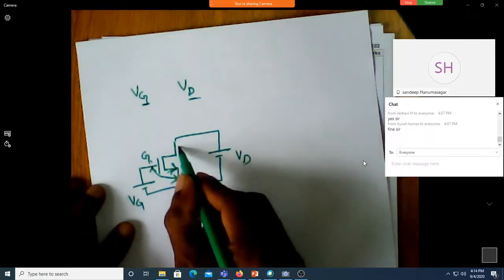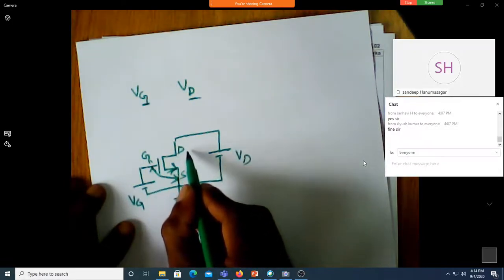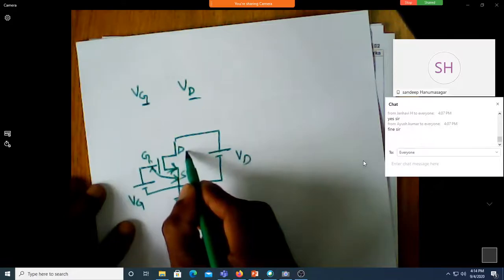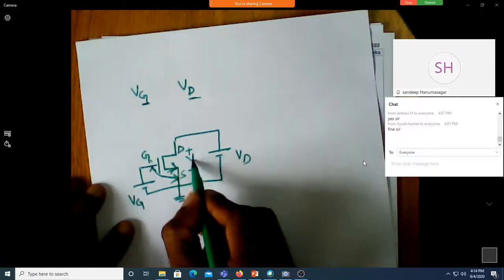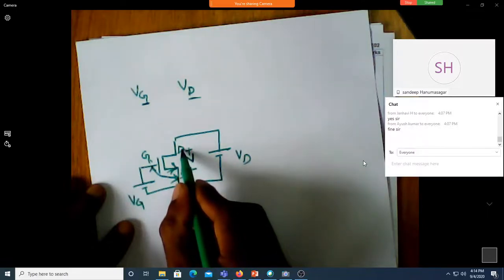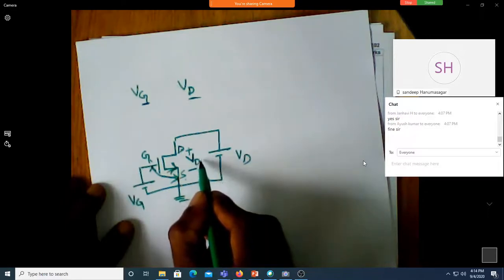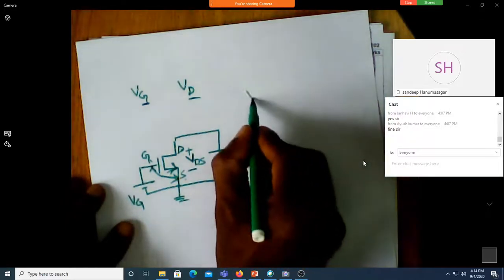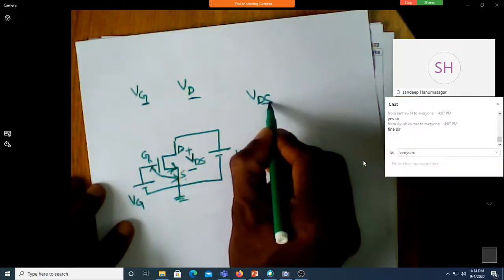Assume that I have a voltmeter probe. If I connect plus here, minus here, what is this voltage? If it is here, it is drain, here it is source. I will call that voltage VDS. VDS stands for the voltage between drain and source.